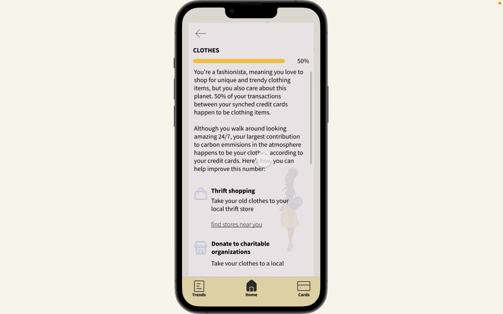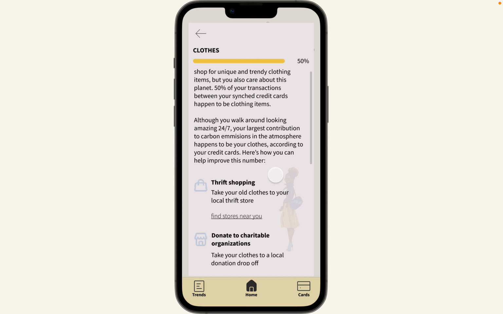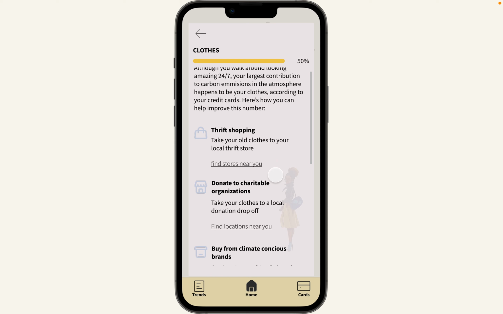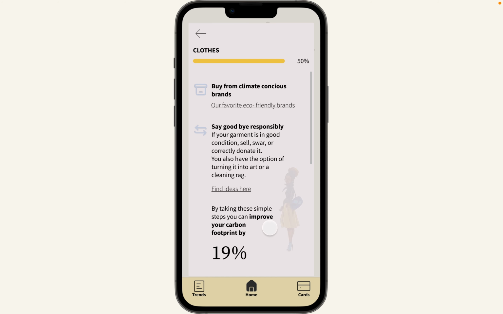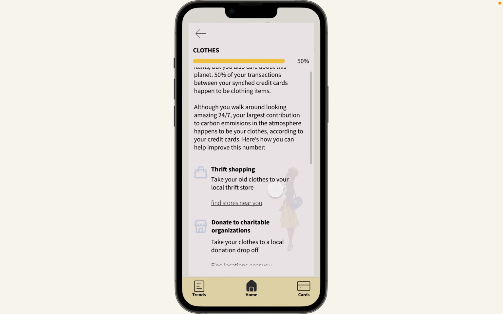So it says like you're a fashionista, meaning you love to shop for unique and trendy clothing items, but you also care about the planet. 50% of your transactions between your synced credit cards happen to be clothing items. And although you walk around looking amazing 24/7, your largest contribution to carbon emission in the atmosphere happens to be your clothes, according to your credit cards. Here's how you can improve this number. And through machine learning, we would suggest some tips on how to lower your carbon emission, as well as how much it can be lowered by following these tips.